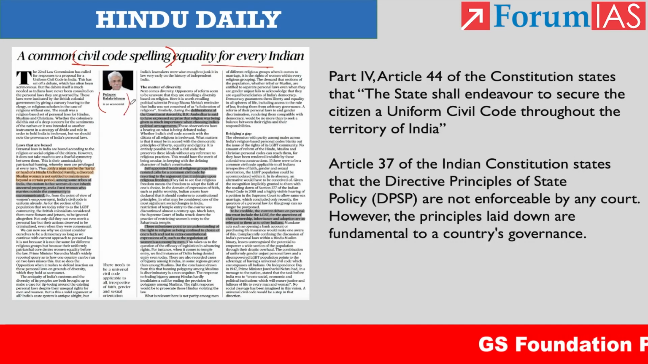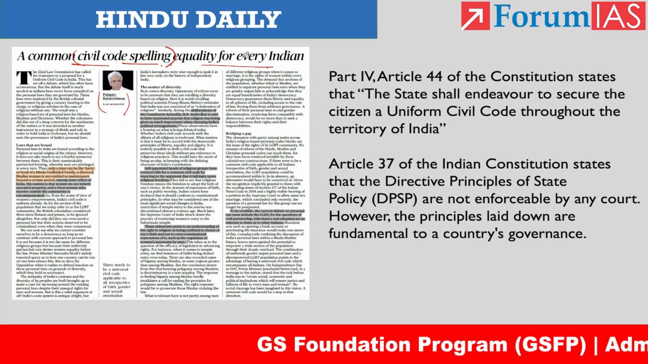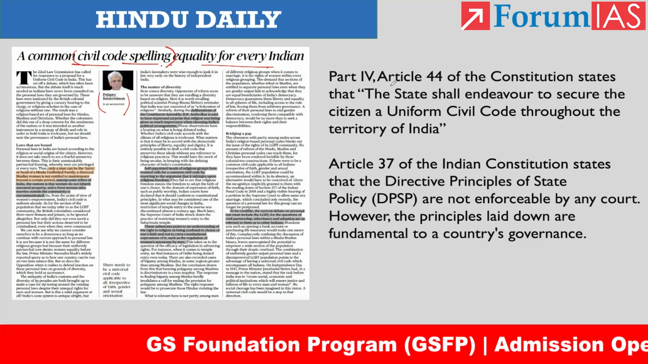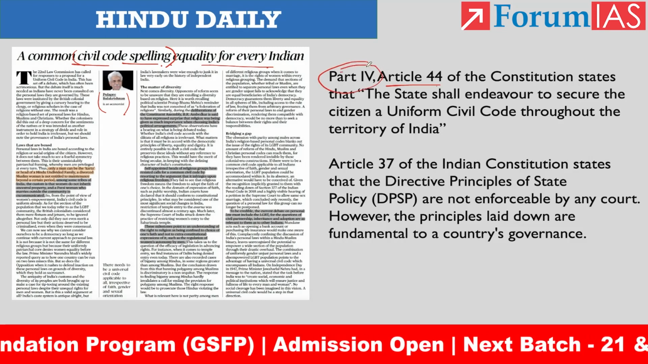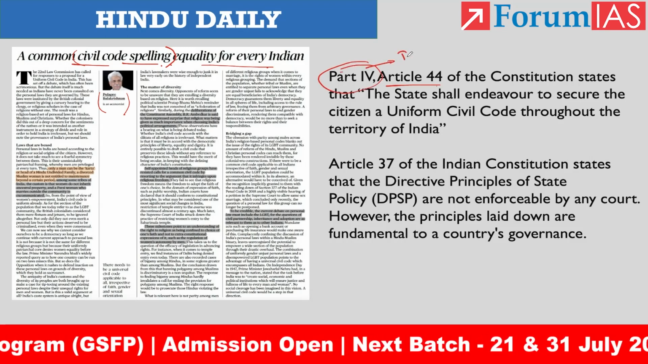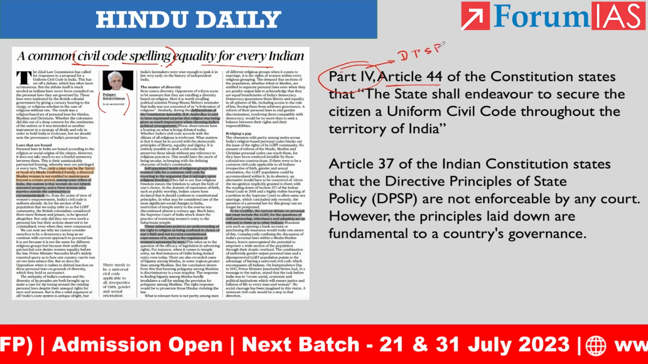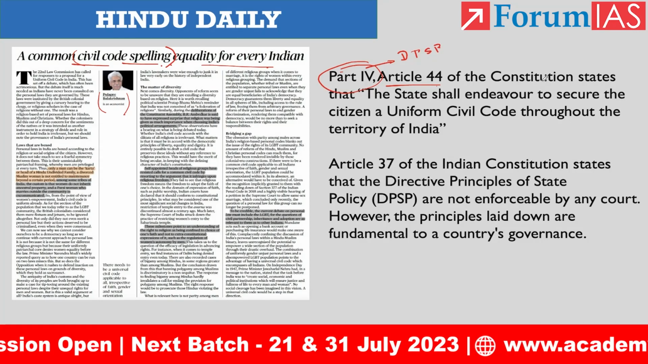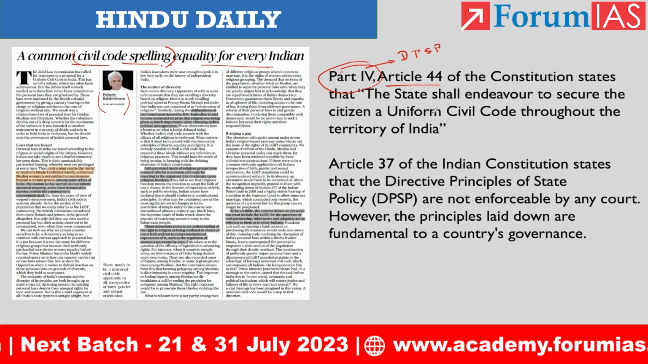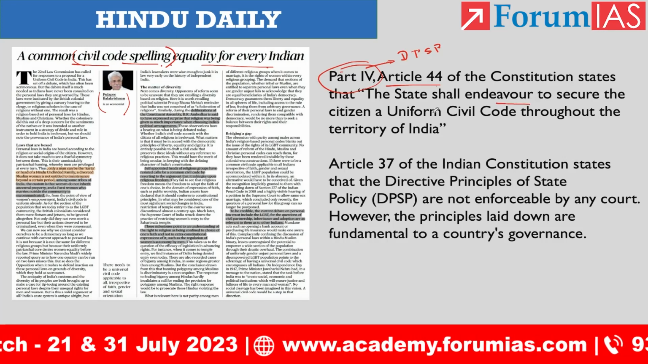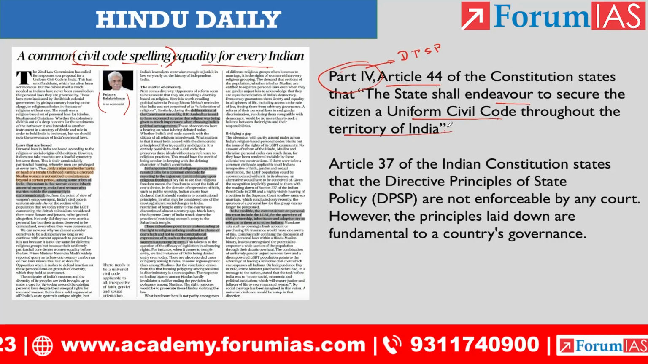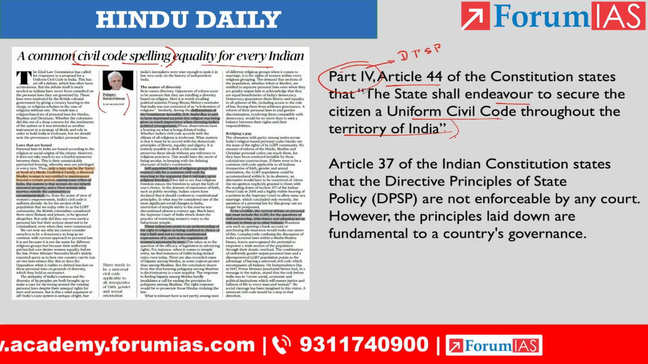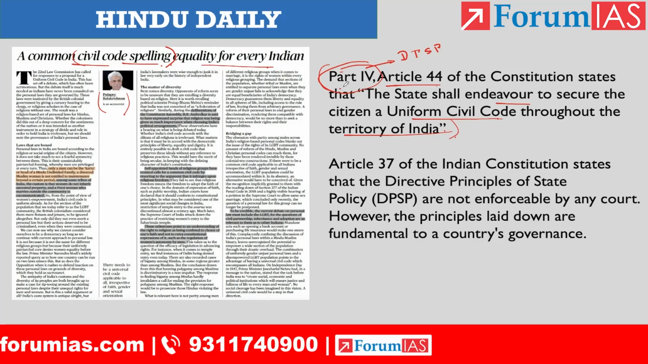He is a well-renowned economist. And with respect to the uniform civil code, we all know it is a part of the DPSP, Article 44, which is in Part 4. Part 4 refers to the DPSP. Article 44 of the Indian Constitution states that the state shall endeavour to secure for citizens a uniform civil code throughout the territory of India. So this is what the constitution makers envisioned.